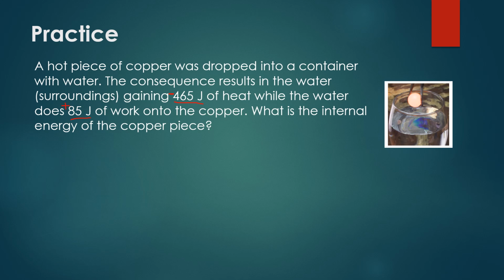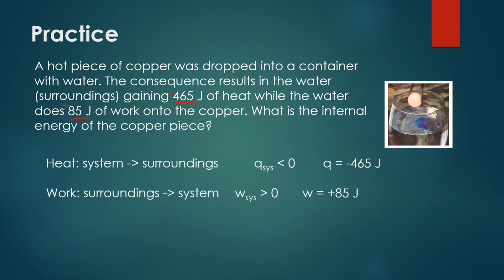Now we can use that information to calculate the internal energy of the copper. We decided that the heat was negative because it was going from the system into the surroundings. The work was positive because it's going from the surroundings into the system.